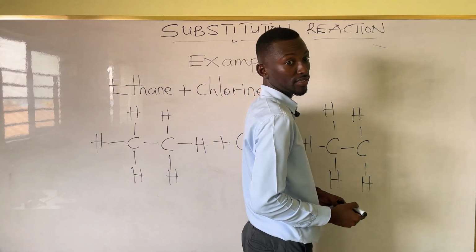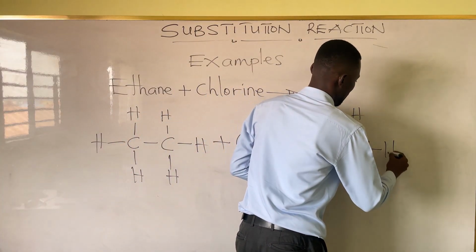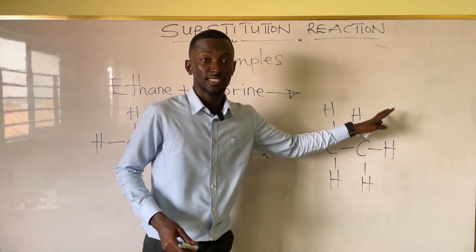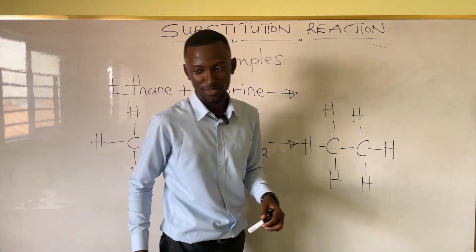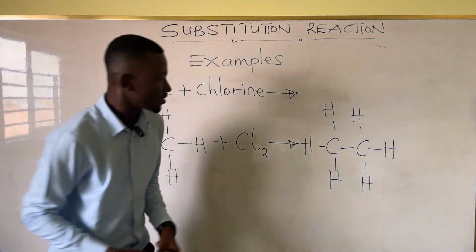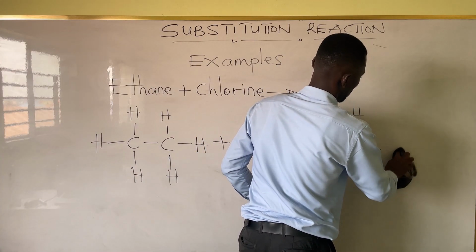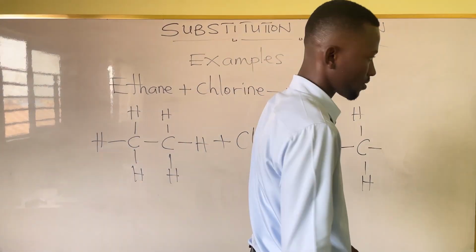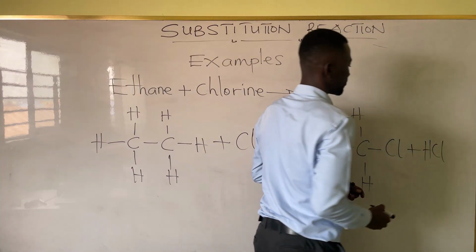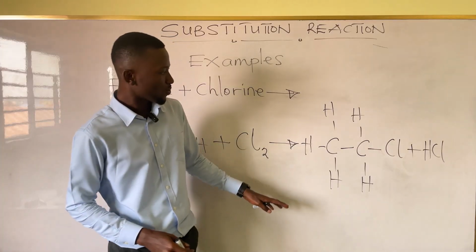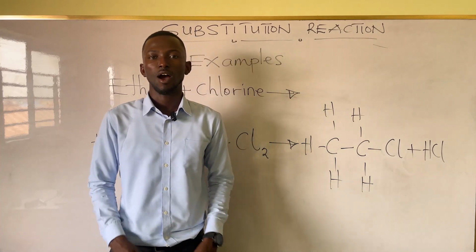Where did you place the chlorine? The chlorine can be placed anywhere. Yes, so we have decided to place it here. Irrespective of where you place it, it is still the same molecule. Yes. Then I think instead of chlorine, I wrote hydrogen. Here it is simple chlorine. So you have chlorine plus HCl. Good. So chloroethane plus hydrochloric acid. I hope that's clear.